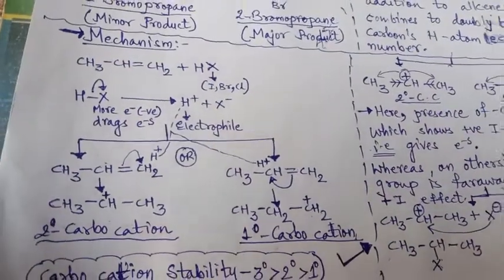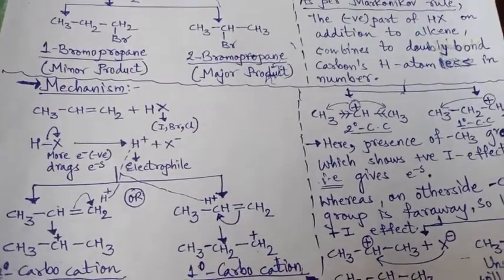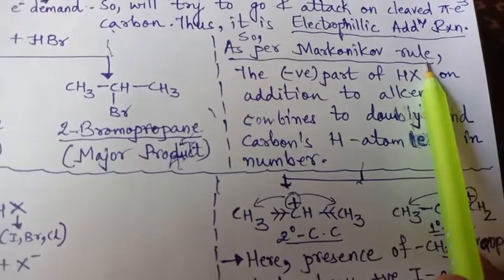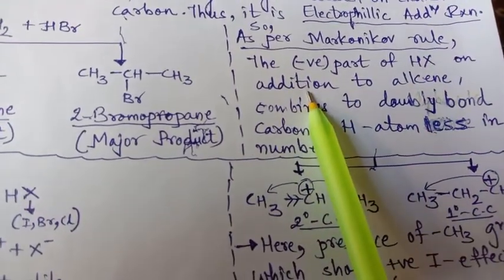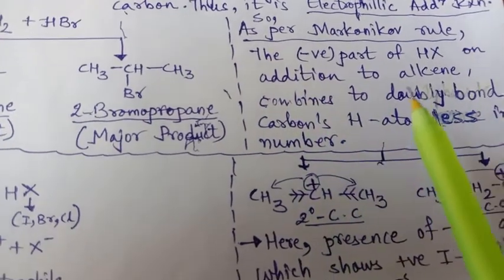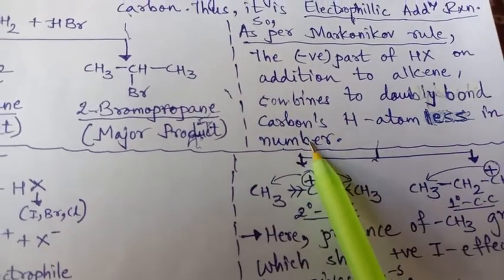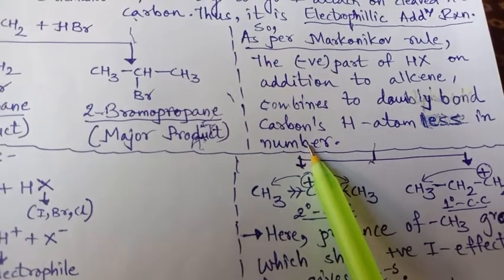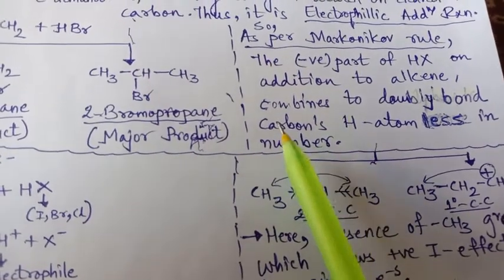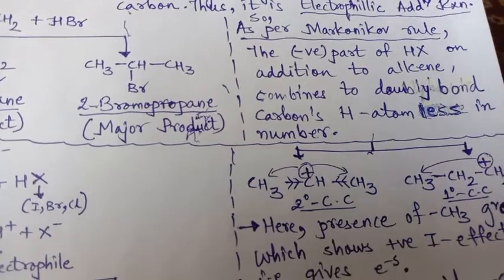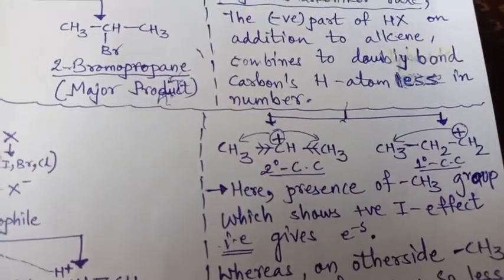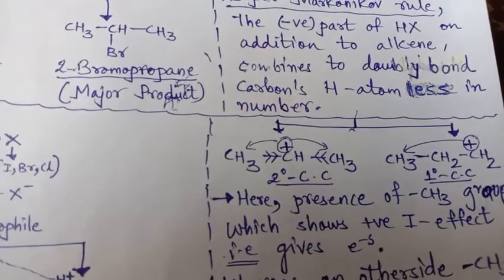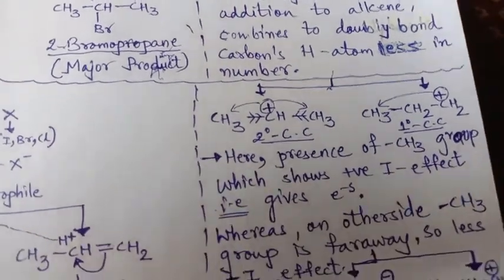So this is the Markovnikov rule, where the Markovnikov rule says, remember this thing, the negative part of the hydrogen halide will undergo addition reaction on an alkene and will attach to that carbon which has fewer hydrogens among the doubly bonded carbons, right? And in the next video we are having anti-Markovnikov, right? So this is about Markovnikov's rule and its mechanism.